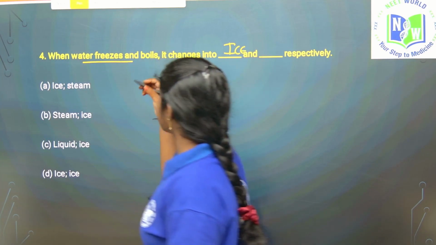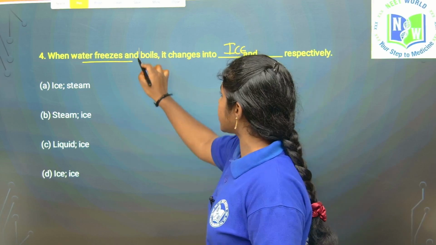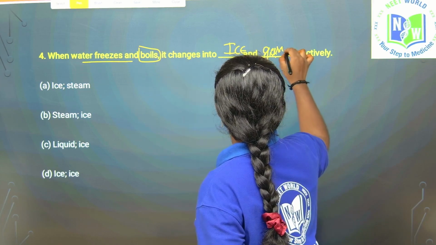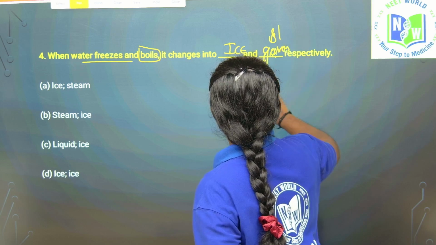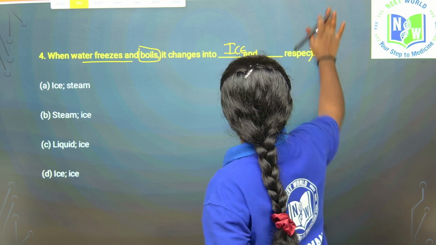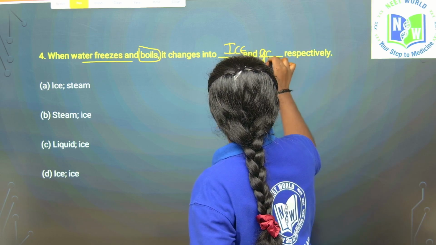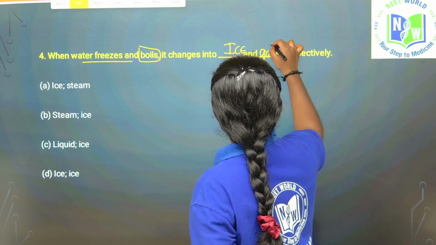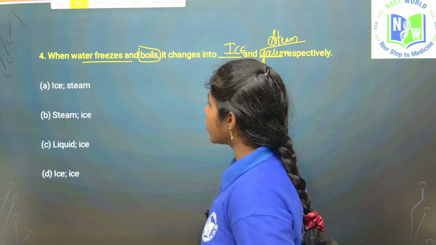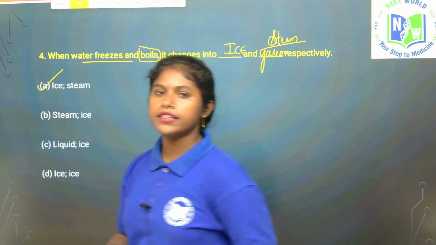Then the next one is boils, right? So what does it become? Gaseous form, nothing but steam. The first one is the right answer for this question.